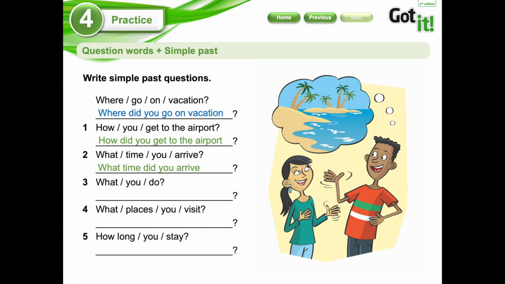Let's continue with number 3. What you do? What did you do? Number 4. What places you visit? What places did you visit? And finally, how long you stayed? How long did you stay?